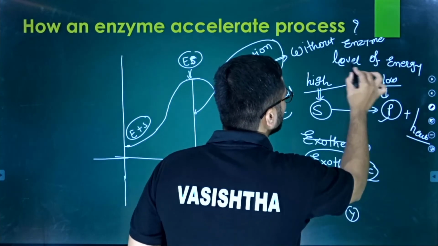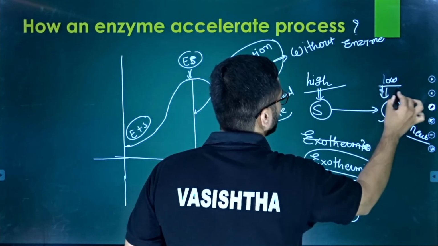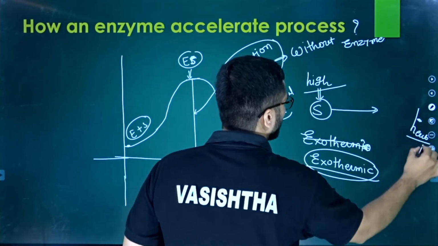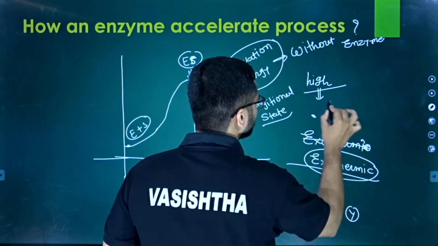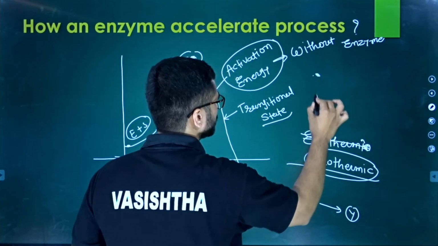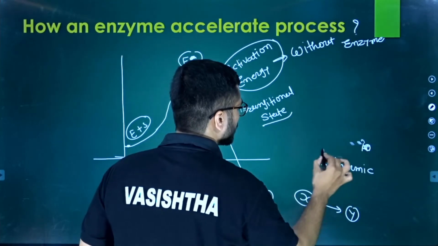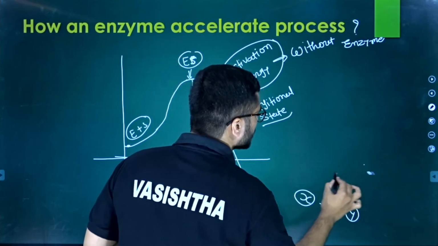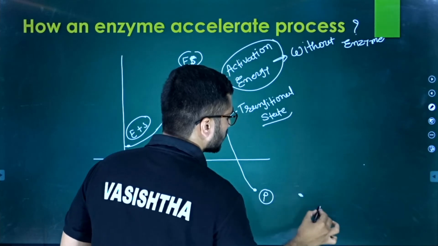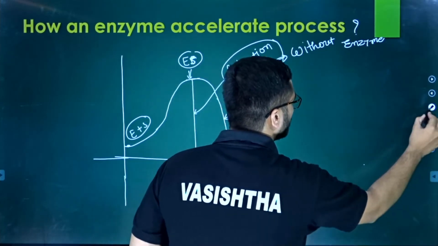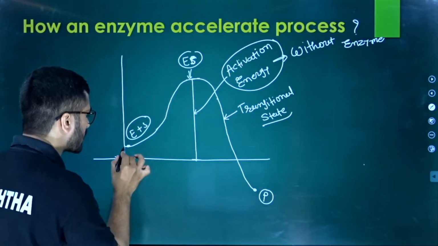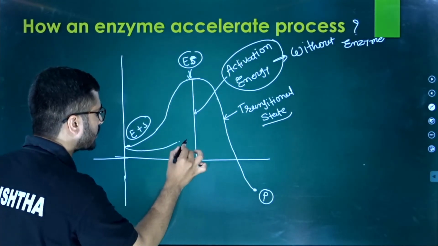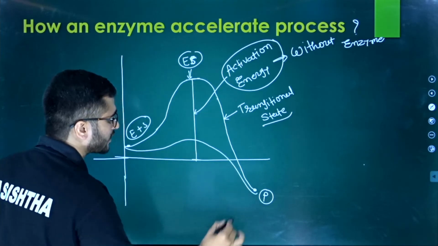So we do the reaction without enzyme here. But when we do the process with the help of enzyme, what happens? The activation energy will come down. Okay, the activation energy will be reduced. So with the enzyme, the reaction starts and the product is achieved.